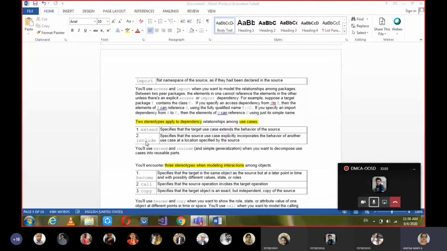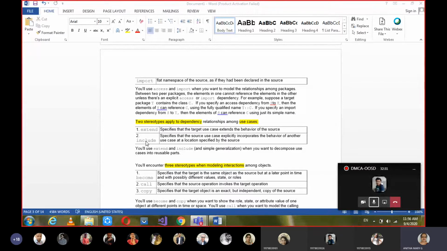And the second stereotype among use cases is include. When can we give include? Say, suppose you are ordering a product in online shopping. When you are ordering, you may not order directly.